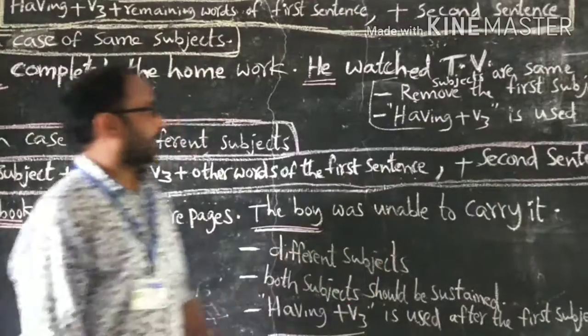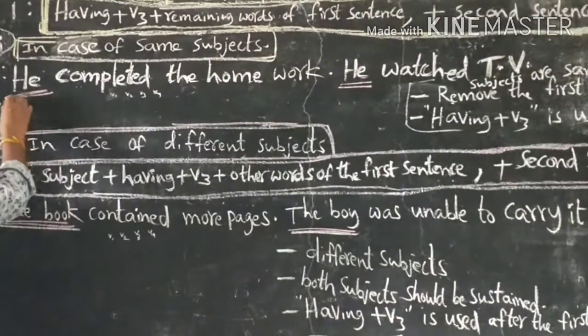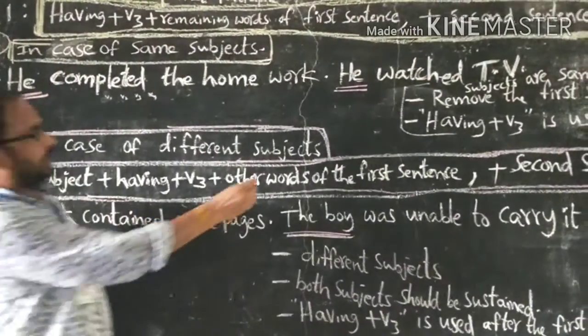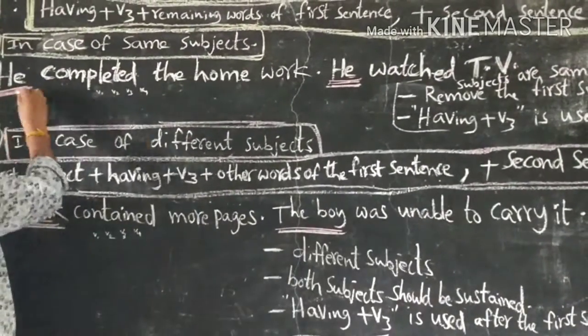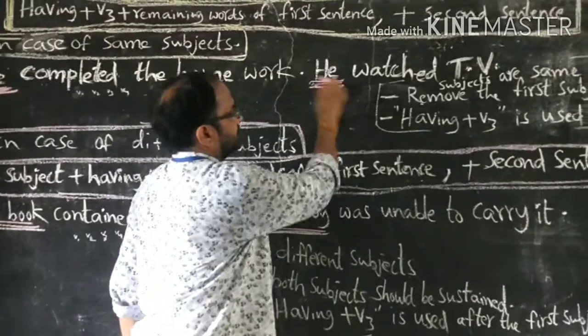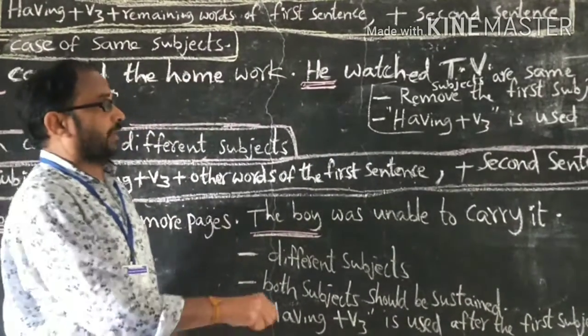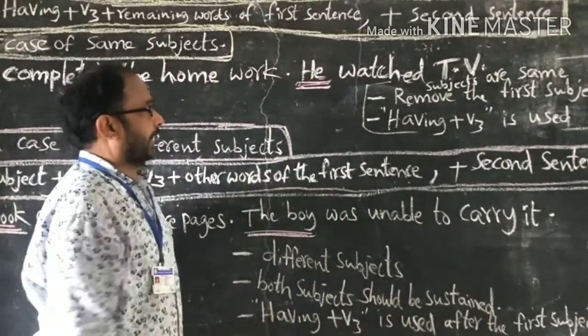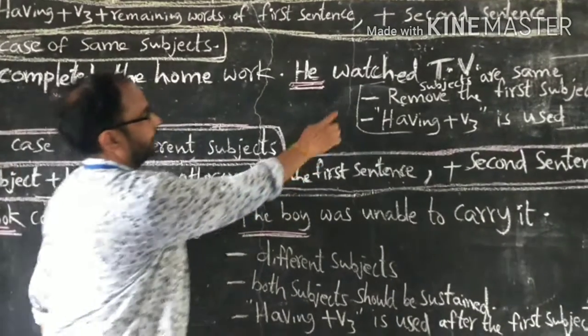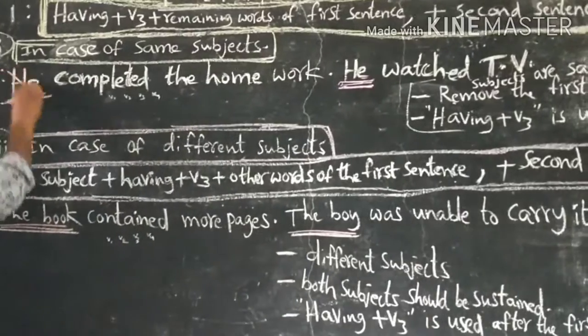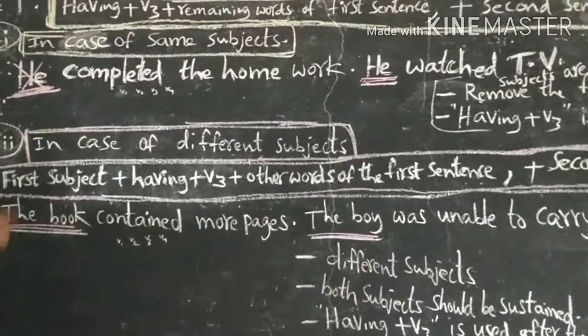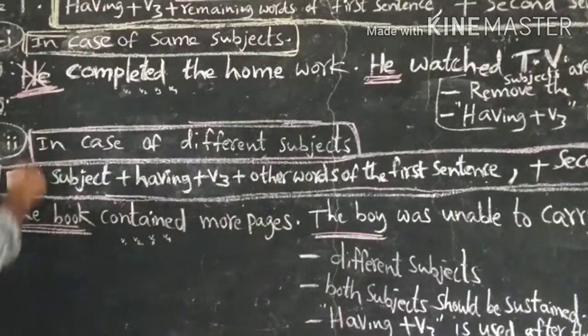Here, both subjects are the same, he. In case of both subjects being the same, we should remove the first subject.